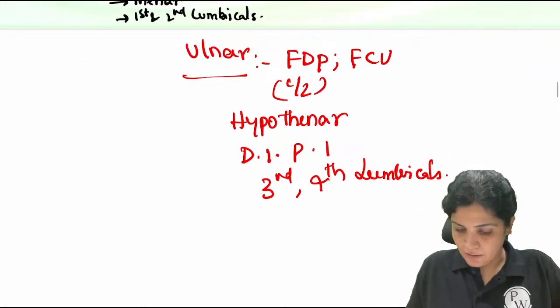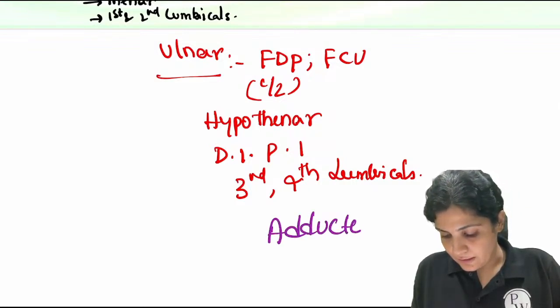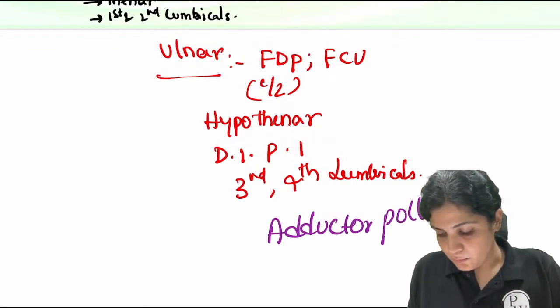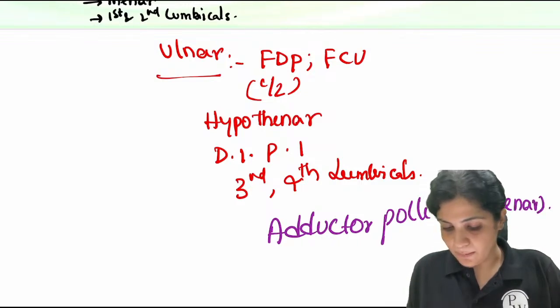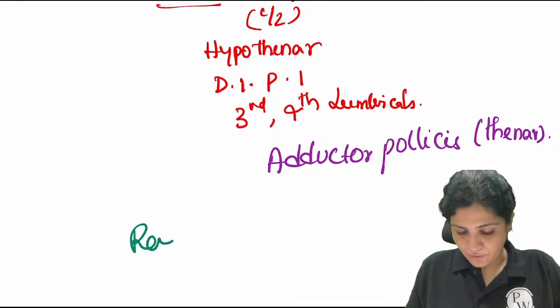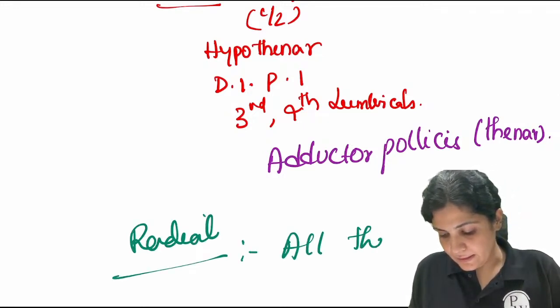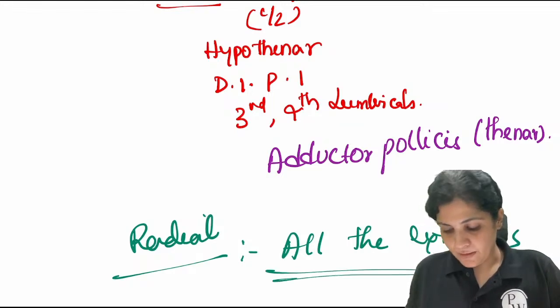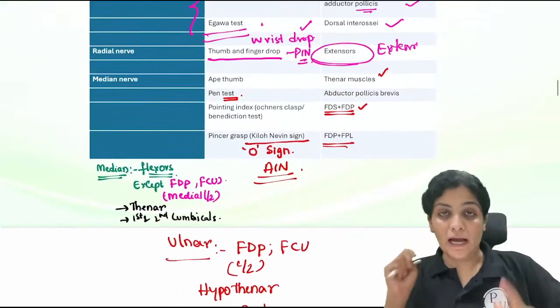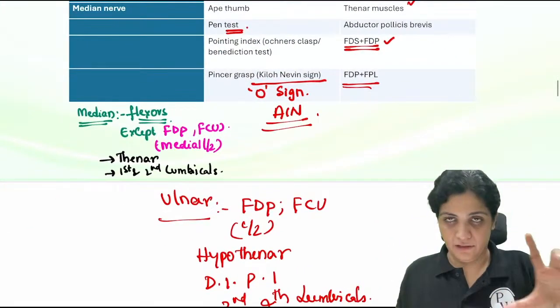And one interesting thing is your adductor pollicis, which is a thenar group, is also supplied by your ulnar nerve. And then comes the L, all the external. So anything which is related to thumb and the index finger, please remember that is for the median nerve, except